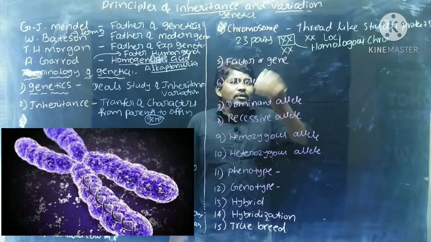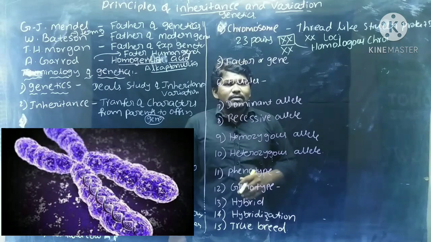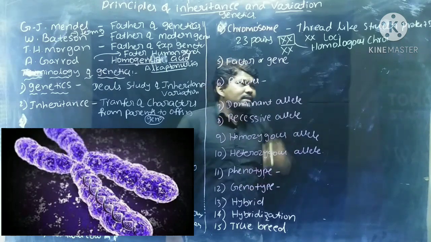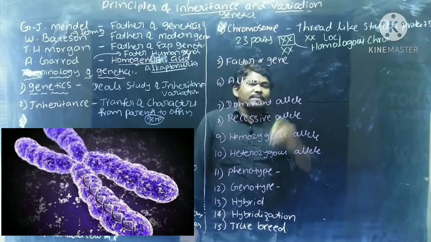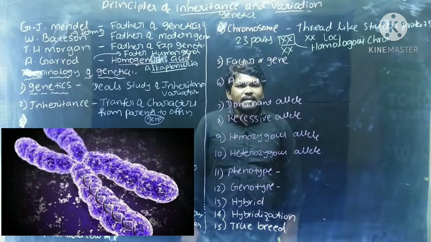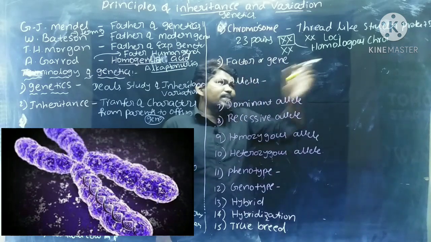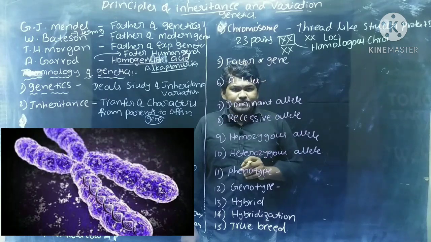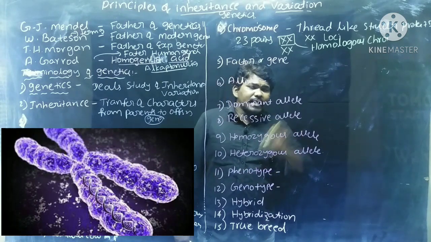23 pairs of homologous chromosomes are present in the human body. The last pair is only XX or XY, that may be different, but all the remaining occur in a pair. Each pair is called homologous chromosomes. That is about the chromosome. Chromosomes are again divided into two types.